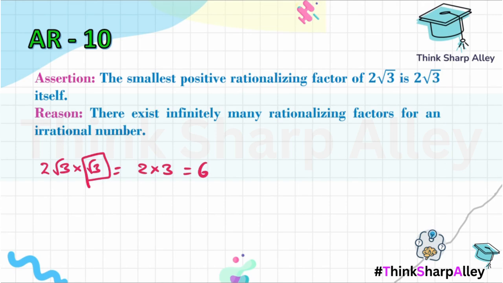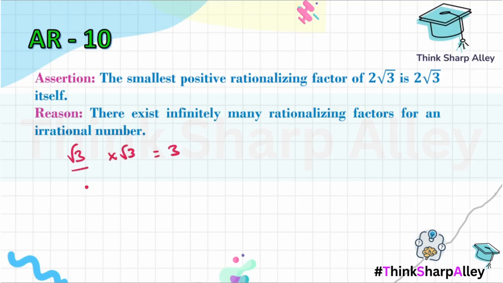Now let us have a look at the reason. The reason says there exist infinitely many rationalizing factors for an irrational number. This is true for any irrational number, like let's say root 3, 2 root 3, 5 root 3, etc. All of these when multiplied with root 3 will give me rational numbers. For example, let's try. With root 3, if I multiply root 3, I'm going to get a rational number 3.